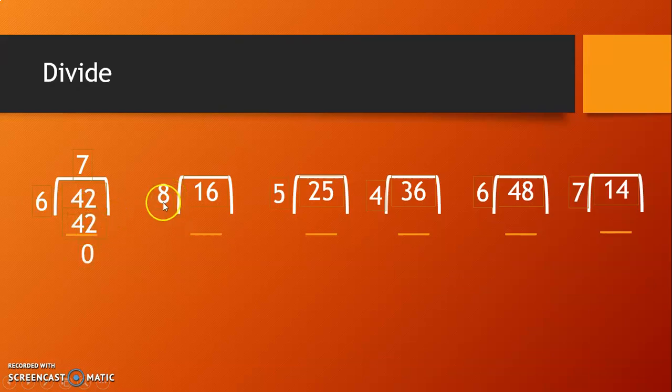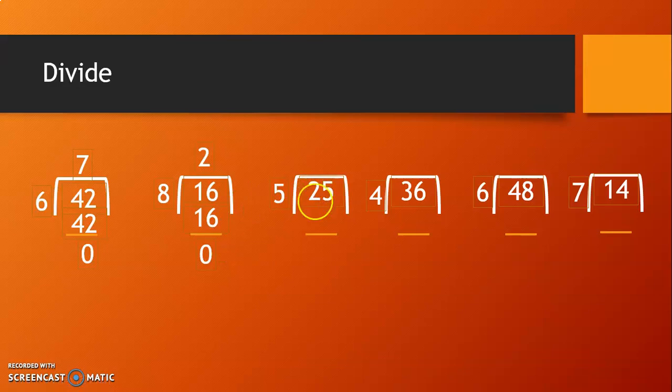Now read the table of 8. 1 times 8 is 8. 2 times 8 is 16. So I will write here 2. 2 times 8 is 16. 16 minus 16, 0. There is no leftover.